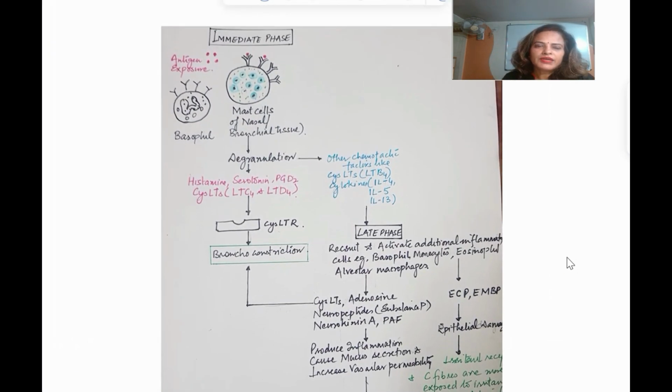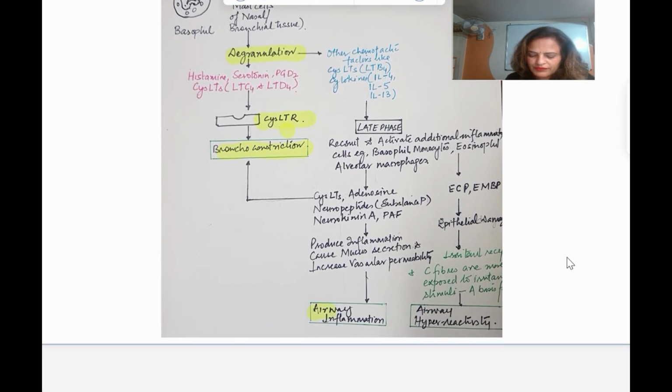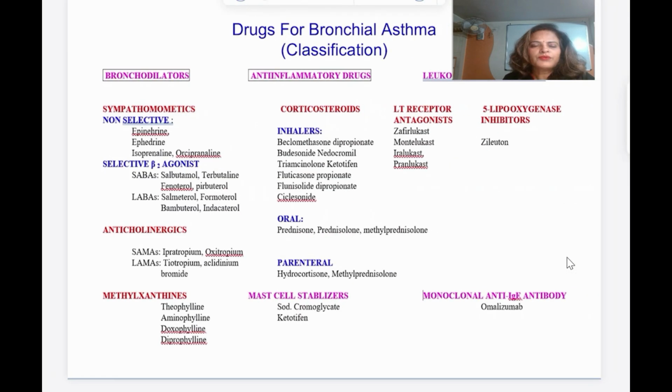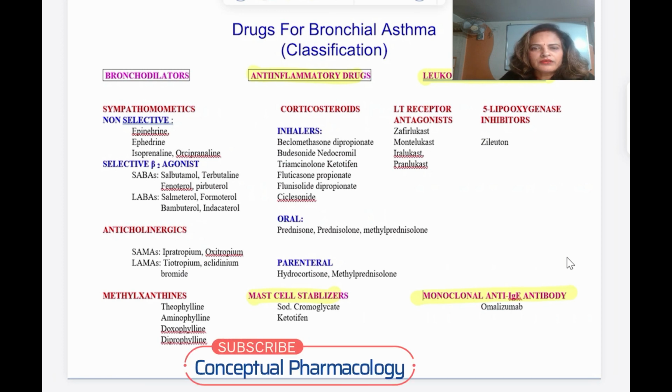Here we can give bronchodilators, drugs which inhibit degranulation, the cysteinyl receptor antagonist, drugs which inhibit the formation of leukotrienes like steroids, and we can inhibit the antigen antibody interaction, and give anti-inflammatory drugs. So these are bronchodilators, anti-inflammatory drugs, leukotriene modulators, mast cell stabilizers, and monoclonal anti-IgE antibody. In the next section, I will be taking the drugs for bronchial asthma.